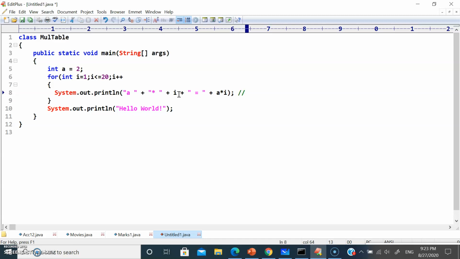So your output is going to be, what is the a value? First a value is going to be 2. Then I have given the star symbol. I have given some space after 2, then star. And then what is the i value? First i value is going to be 1. 1 is less than or equal to 20, here the condition is satisfied, it goes here. a into the i value, which is 1. 2 into 1 equal to, what is the a value here? a value is 2, so 2 into 1 is going to be 2. So this is how it's going to print until 20. Okay, let's see what the output is.